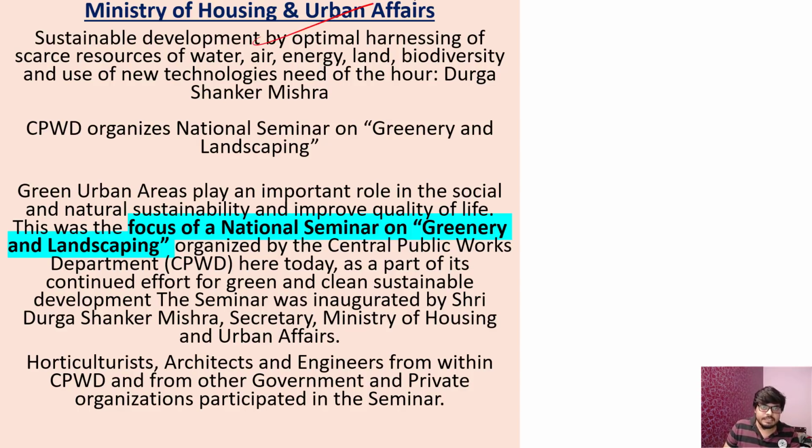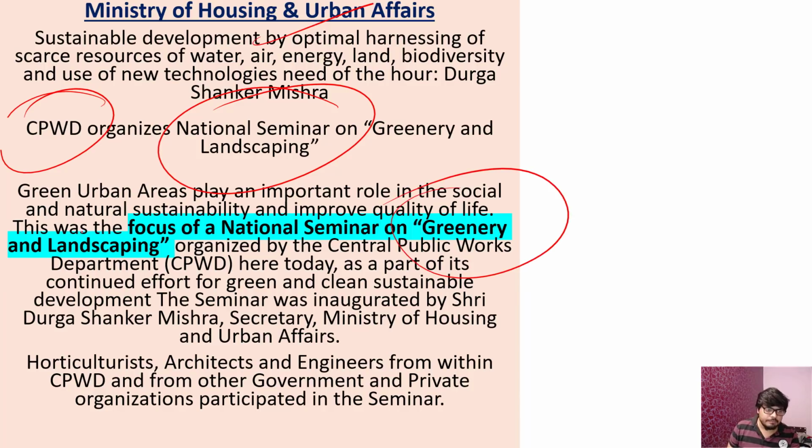Next, Ministry of Housing and Urban Affairs data, and they are organizing a national seminar. Actually, CPWD, Central Public Works Department, that is organizing it, and the theme is greenery and landscape. They are telling that it's a normal thing that land is available in very less amount these days, and greenery you will not see anywhere in India. In the cities also, wherever land is available, they will dump some waste there. So it's a huge problem, and we need to make sure that anywhere if free land is available, we plant some trees there.